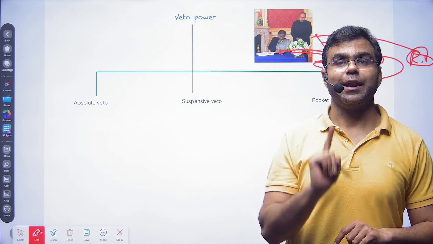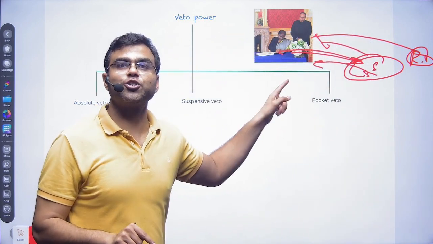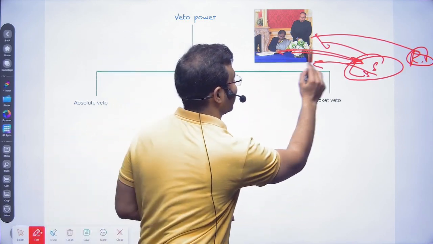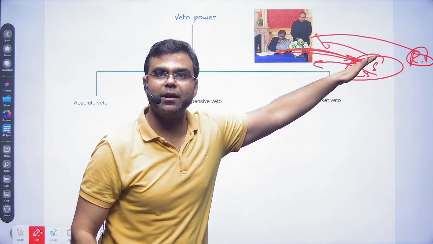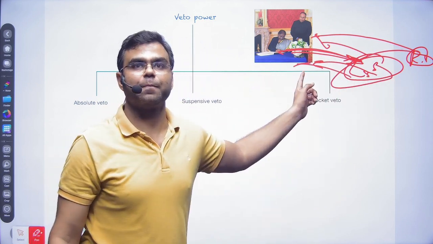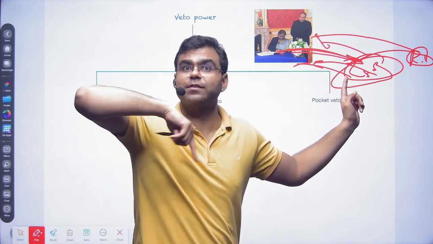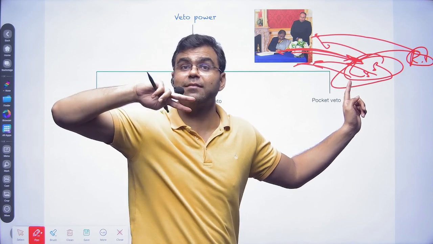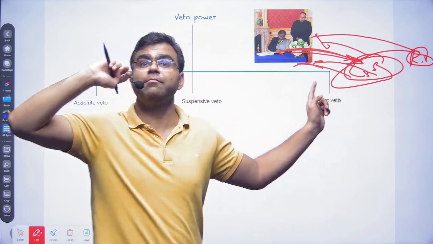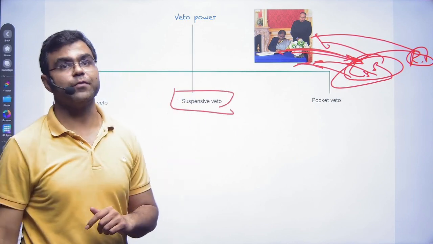Now, in this process, she sent it back, some delays happened, they rethought it, and again sent it back. Though now she has to give assent, in this process there was some time delay, there was a suspension of time. That is why it is called a suspensive veto.